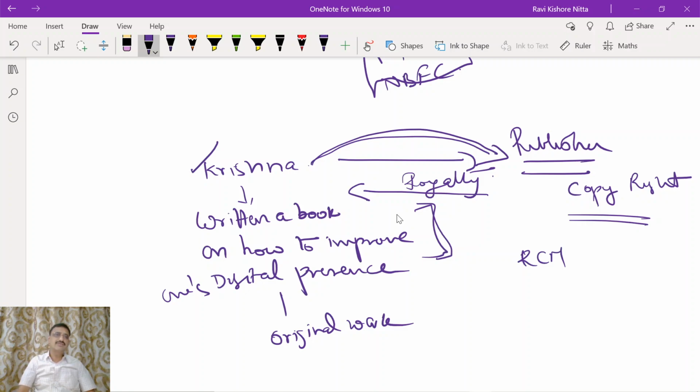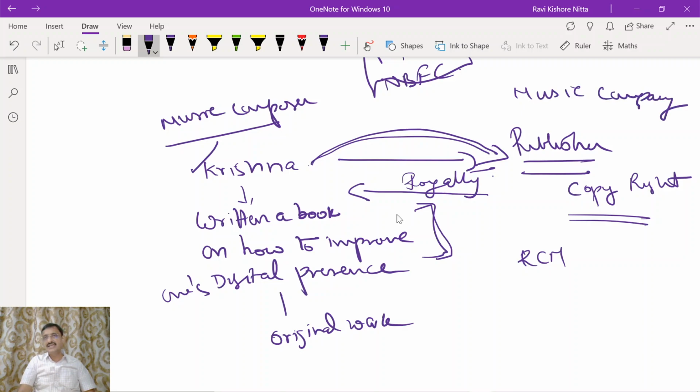The same example can be with a music composer. A music composer has composed a music, and he has sold or allowed the use of his composition to a music company to make CDs of this composition of song, and this music company is selling the CDs, or broadcasting it in the digital media.